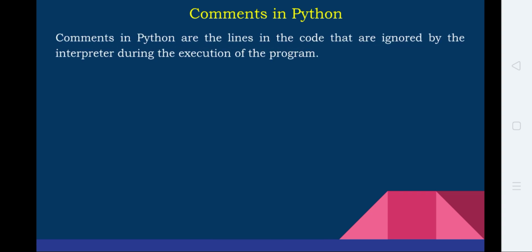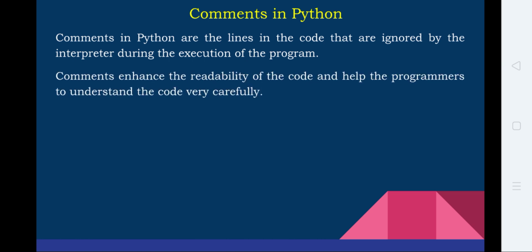Comments in Python are the lines in the code that are ignored by the interpreter during the execution of the program. That means the interpreter, which is the translator of the Python language, does not consider these comments. It is only for the user to understand. Comments enhance the readability of the code and help programmers to understand the code very carefully.